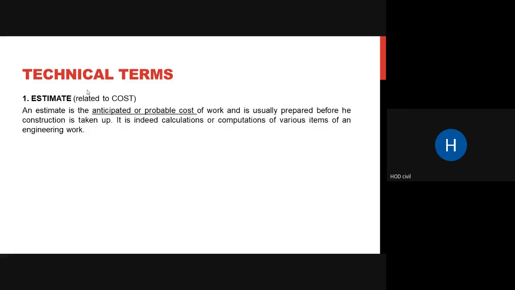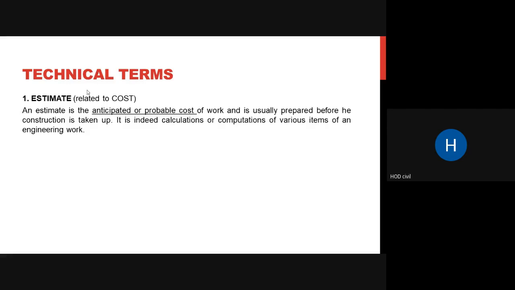It is never an exact value. Okay, so it is anticipated, it is projected, it is the probable cost of your work. It is prepared before the construction has taken place, always. Okay, remember. Then it is indeed calculations or computations of various items of an engineering work. You need to do calculations or computations and then arrive at your estimate.